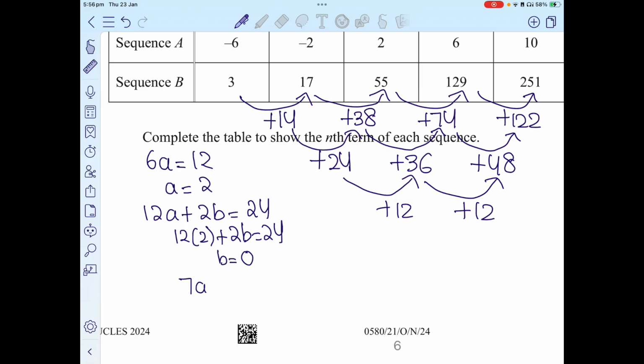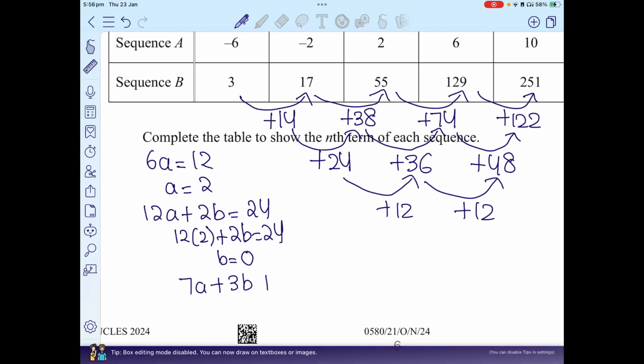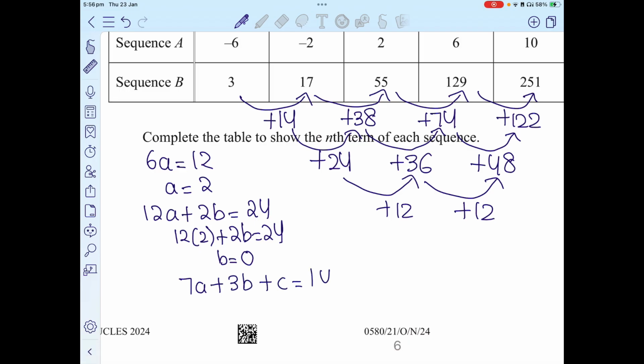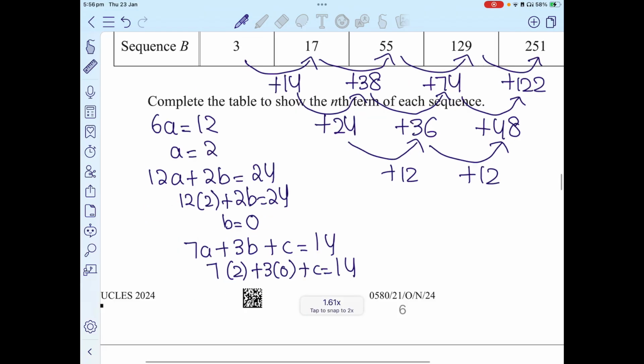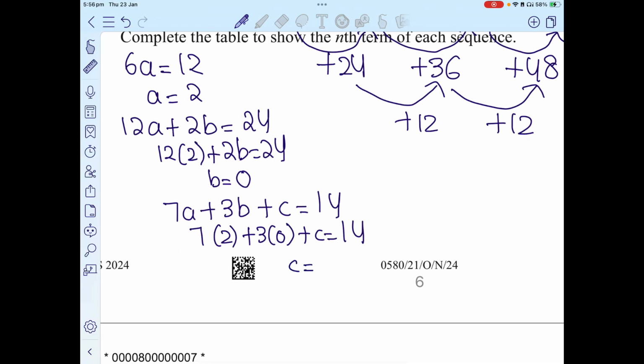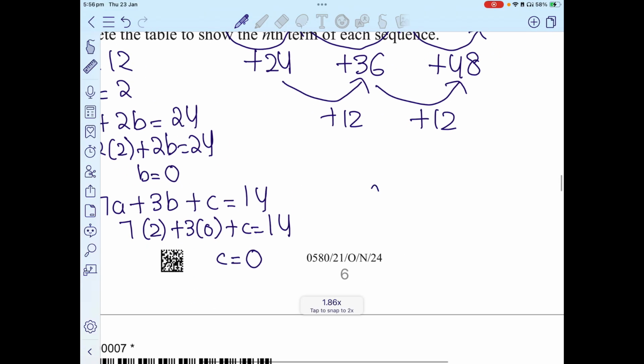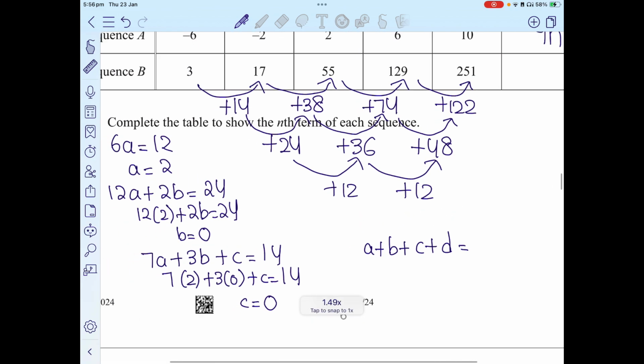Then 7a plus 3b plus c is equivalent to 14. When I put 7 times the value of 2, plus 3 times 0, plus c is going to be 14. Now I do know that 7 into 2 is 14, so c is also going to be 0. Then a plus b plus c plus d is equivalent to what? It's equivalent to 3. I've only gotten one value. b and c are 0, so 2 plus d is equivalent to 3. So d is going to be 1.